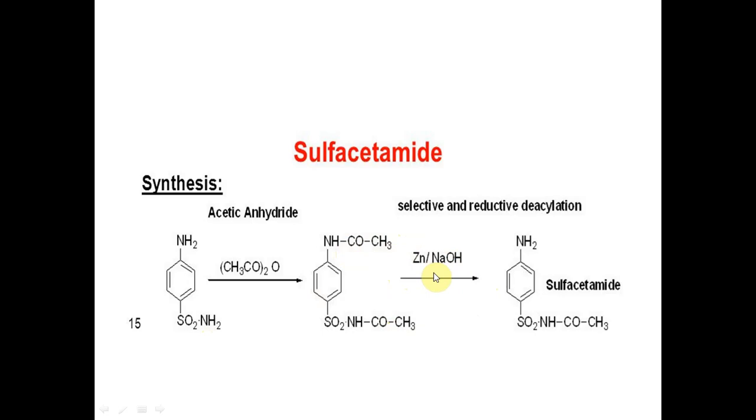If you control the stoichiometry of the reaction, meaning if you are using 1 mole of zinc and 1 mole of NaOH, then one of the groups, the more basic NH group, is getting hydrolyzed and the COCH3 is getting removed. If you are using 2 moles, then both groups will be hydrolyzed and you will get NH2 and SO2NH2, that is sulfanilamide, again. But if you are using only 1 mole, then preferably the NHCOCH3 will be hydrolyzed to give the NH2 group and you will get the sulfacetamide compound.